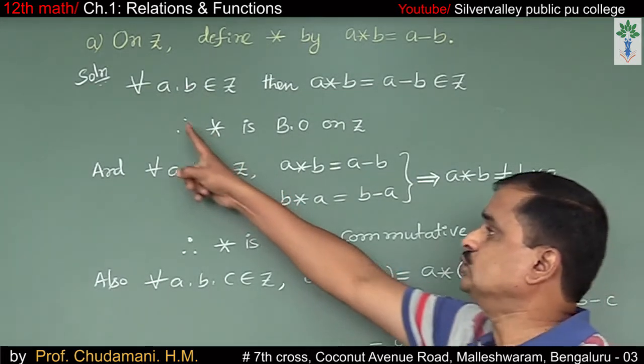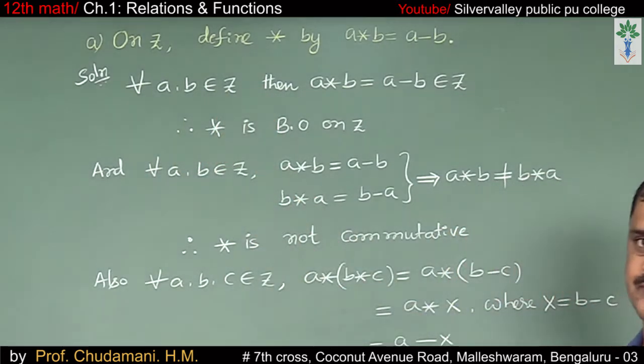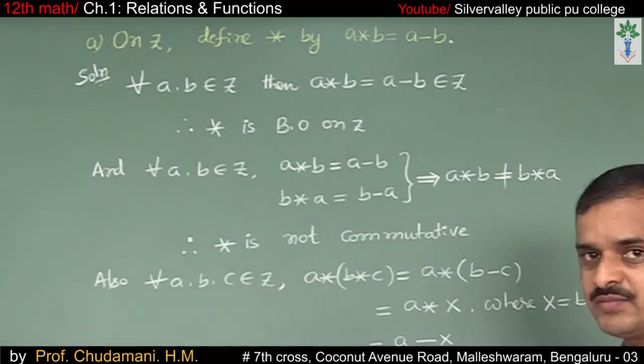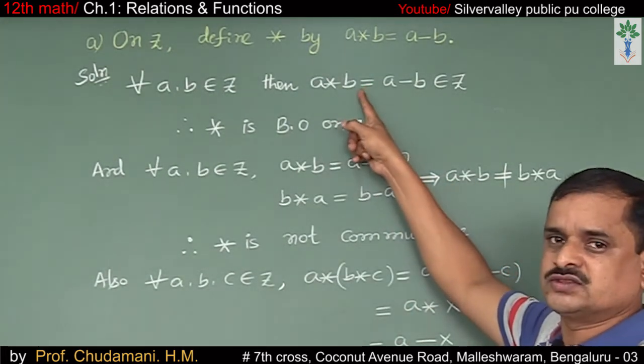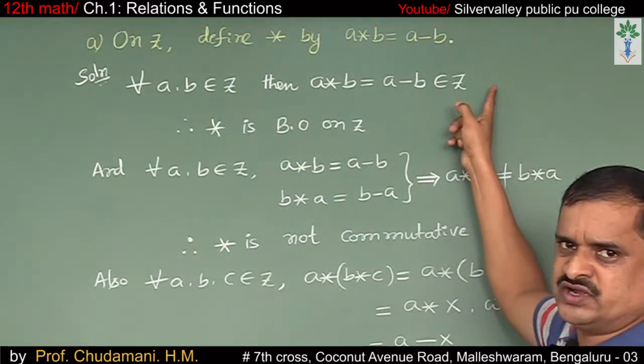Let us see. Solution: for all A, B belong to Z, then A star B is equal to A minus B. Say, for example, 2 star 3 means 2 minus 3, which is minus 1, and it belongs to the integers.